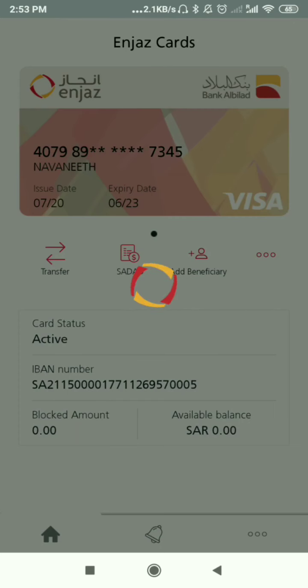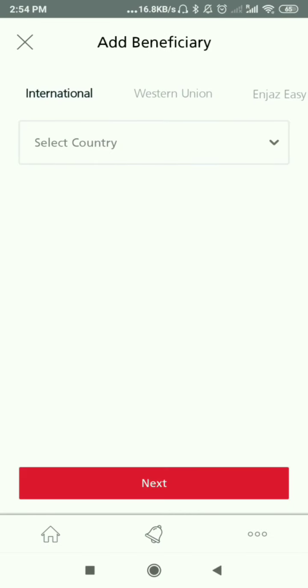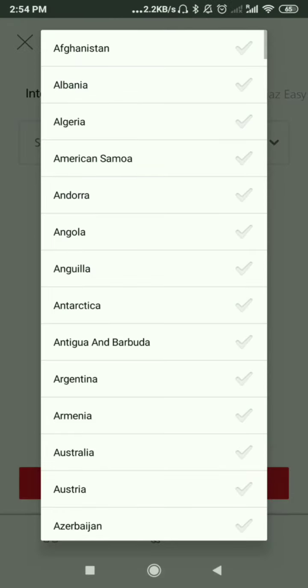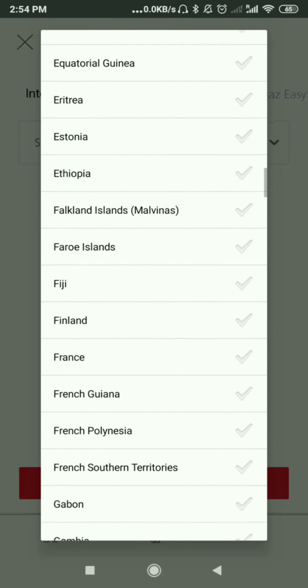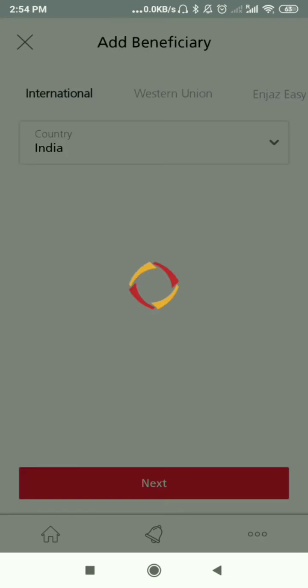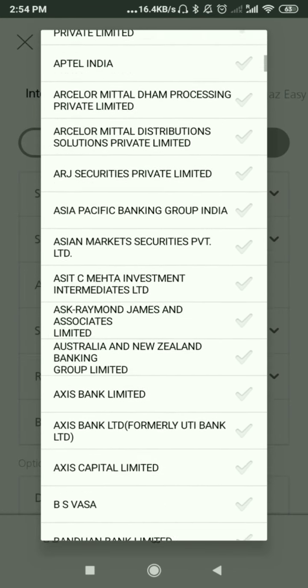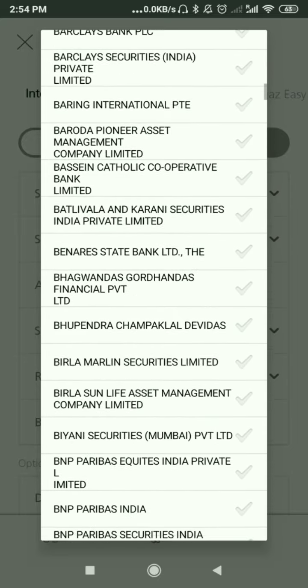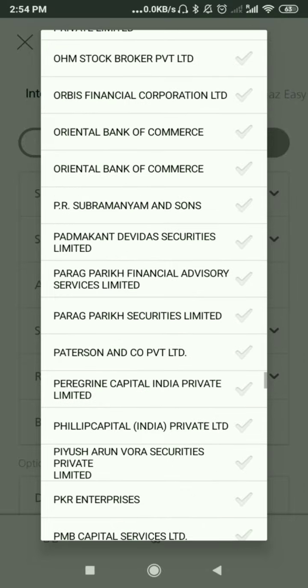After username and password, if you put them, you'll get a message on the mobile number you have provided, which belongs to your Iqama number. On the number you have given for that Iqama, you will receive that OTP PIN. If you enter it, then you will get logged in, and then you have to add a beneficiary.